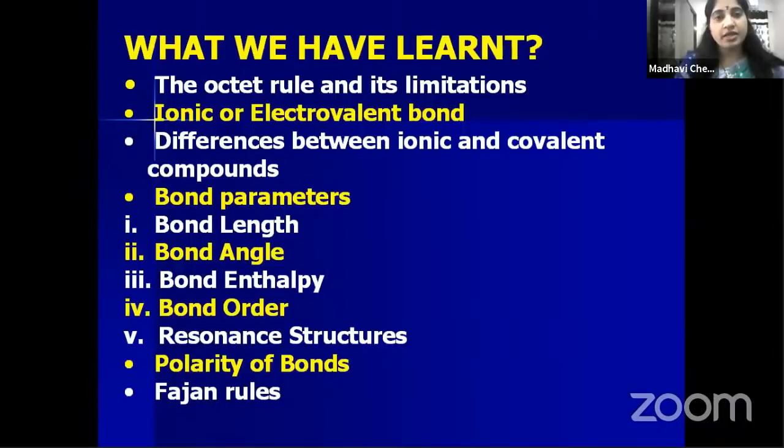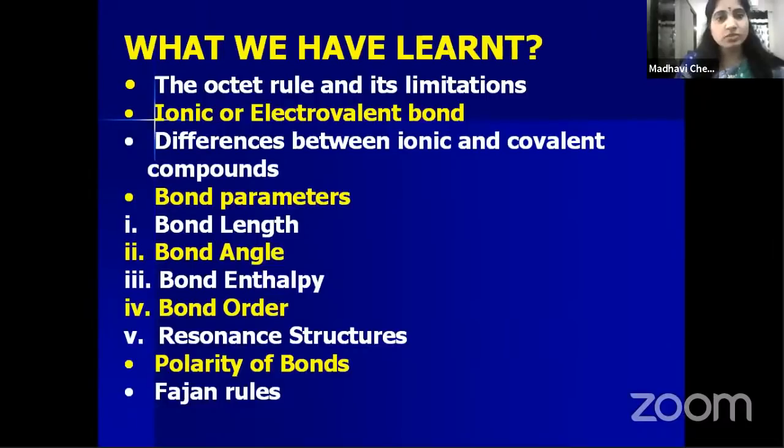The octet rule considered the inertness of noble gases, but still some noble gases like xenon and krypton combine with oxygen and fluorine and form different compounds, right? The octet rule also couldn't explain the stability and energy of molecules and the shape of molecules. So these are the limitations of the octet rule.